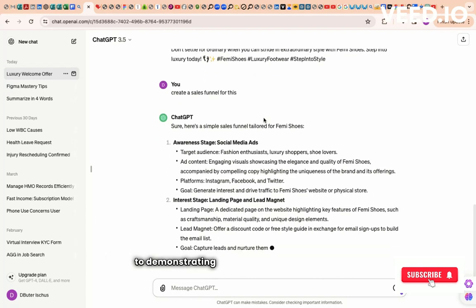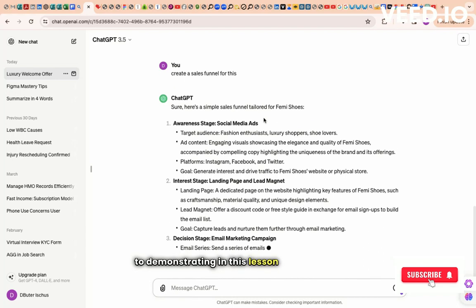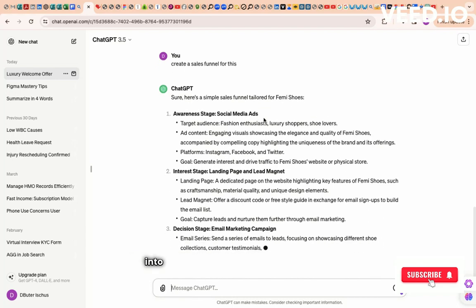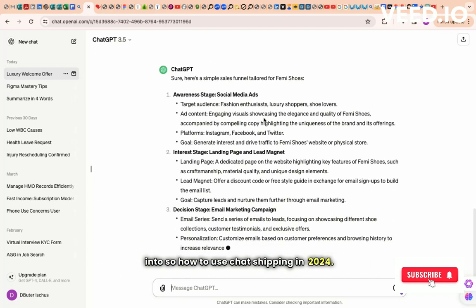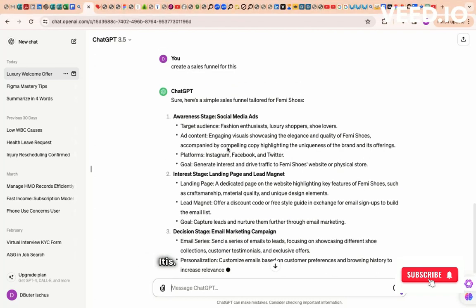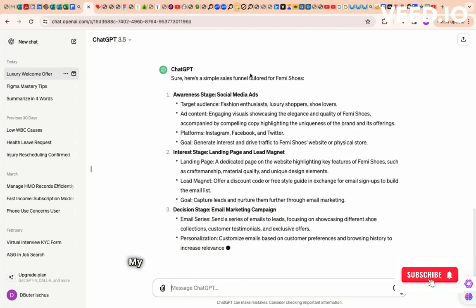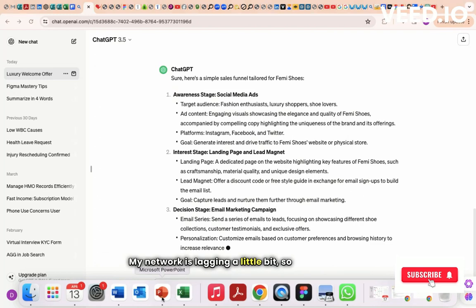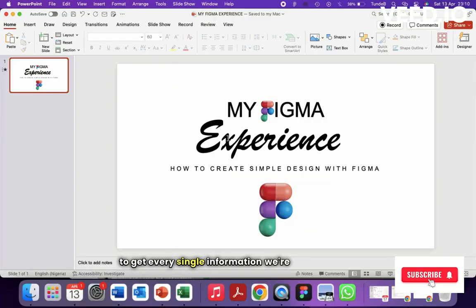Through demonstrating in this lesson how to use ChatGPT in 2024, it's really amazing. And the most amazing thing here is that the AI has broken down the steps for us. This is a practical breakdown of everything you need to know. My network is lagging a little bit now, so we're going to get every single piece of information we're going to need.